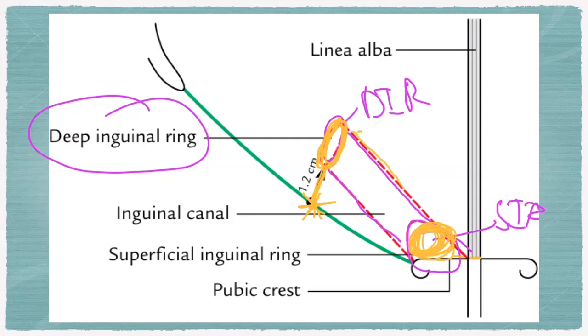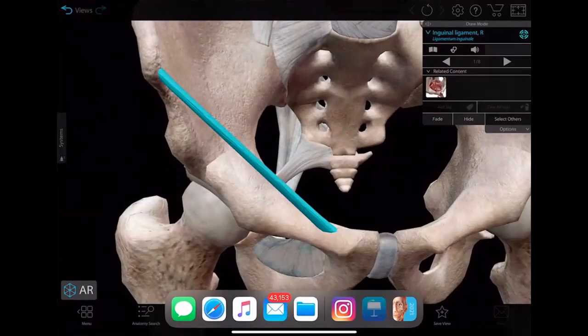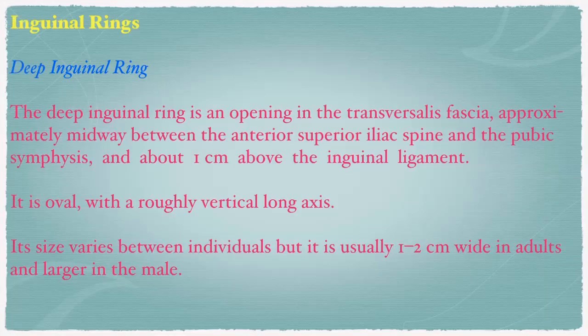So these two parallel lines, this is 4 centimeters long. So that is what we have drawn in the earlier section.